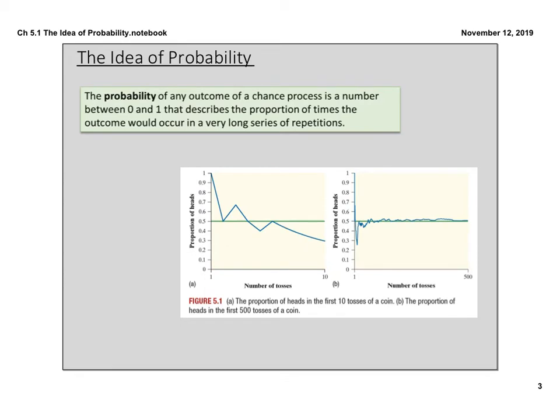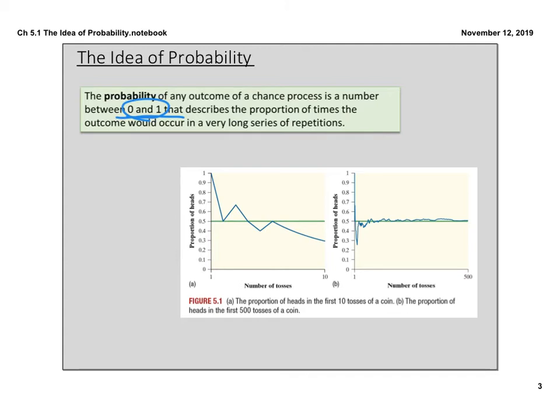The probability of any outcome of a chance process is the number between 0 and 1 that describes the proportion of times the outcome will occur in a very long series of repetitions. So again, the more you repeat something, the more you get to the true probability. That probability is always between 0 and 1. You're looking at some sort of proportion or some decimal. A lot of people turn that into a percent.